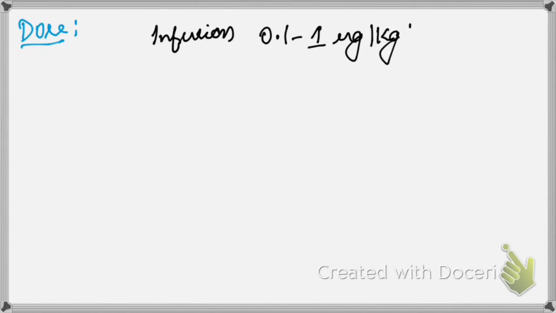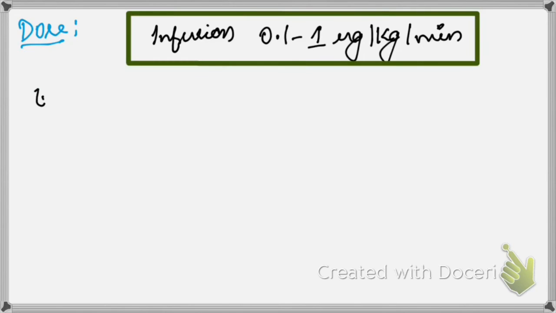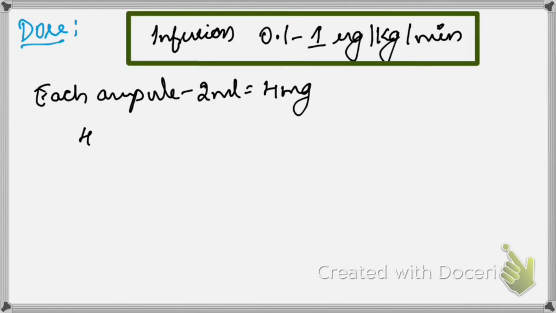So next, coming to the dose that is required for the infusion. When you want to start it as a vasopressor, you have to start with 0.1 to 1 microgram per kg per minute. In every drug you have to remember a few things, that is, what is the infusion dose. For adrenaline it was 0.01 to 0.1. Here it starts from 0.1 up to 1 microgram per kg per minute. Each ampule is 2 ml, right? It contains 4 mg, so each ml is 2 mg.